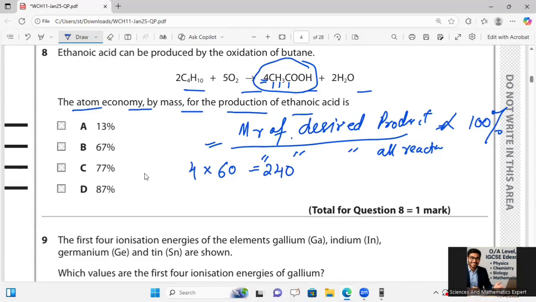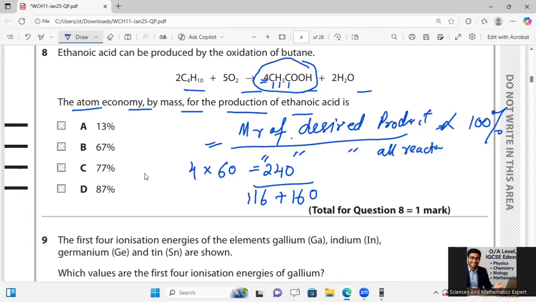After that, we will have to go for Mr for total reactants over there. For that one, I will say here that the total Mr, like 32 multiply 5. So 32 multiply by 5 will equal to 160 plus C4H10. 12, 4, 48, 58, 58 multiplied by 2, 116.